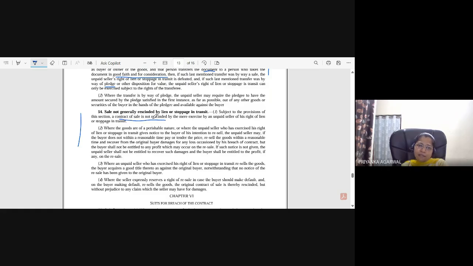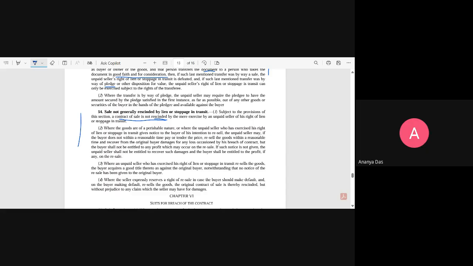What do you mean by rescinded? We have already understood. Rescind का मतलब क्या होता है? Ma'am, to withdraw after the contract is formed.